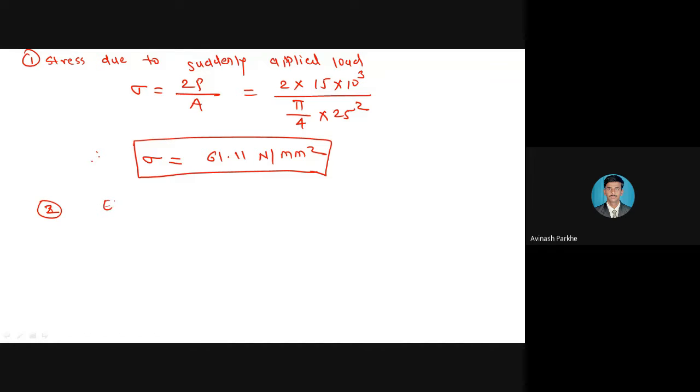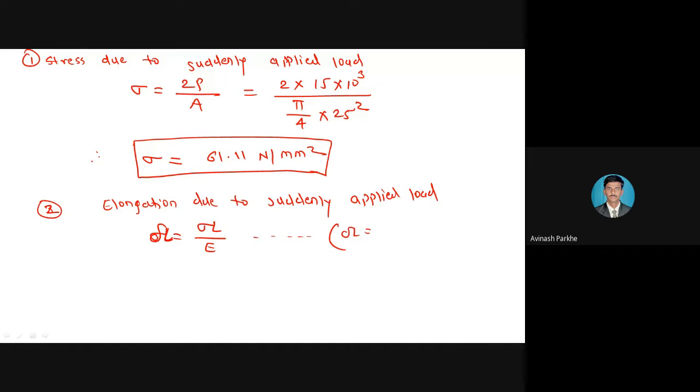Then elongation due to suddenly applied load. We have the formula delta L is equal to sigma L upon E, because delta L is equal to PL upon AE and sigma is equal to P upon A. In the PL upon AE term, P upon A is replaced by the sigma.